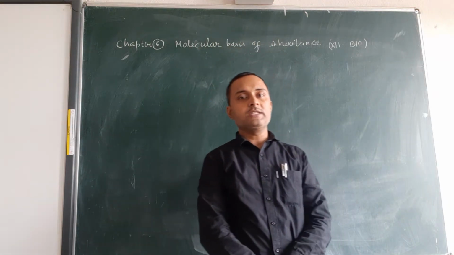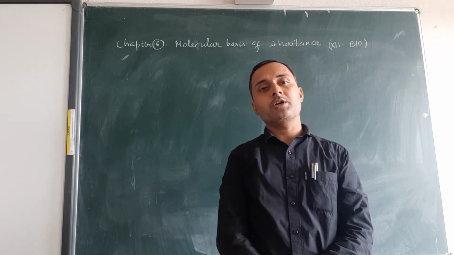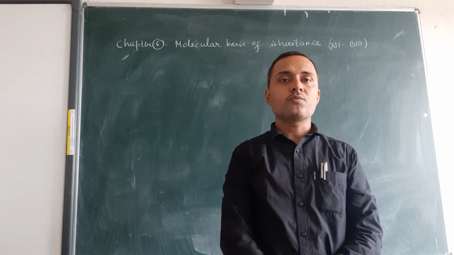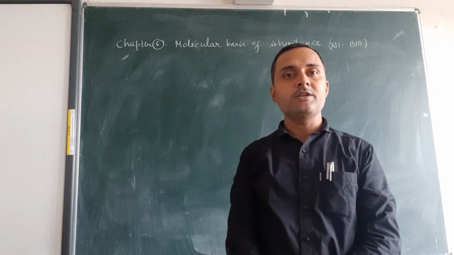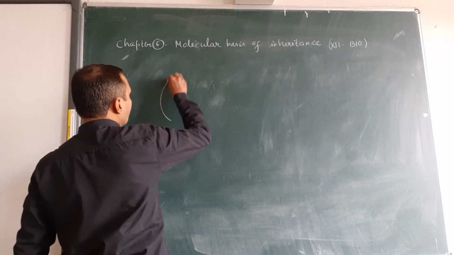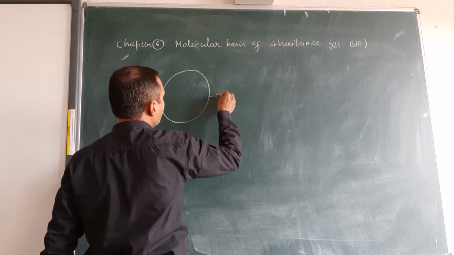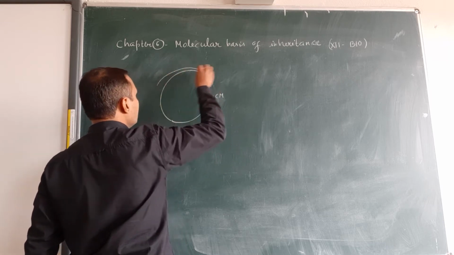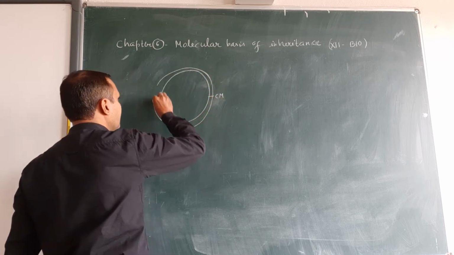Good morning students. In this class we are going to discuss the various steps of transcription in prokaryotes and eukaryotes. First of all, you have to know the site of transcription in prokaryotes and eukaryotes. When you see a prokaryotic cell, you will find that it has a cell membrane. In most prokaryotes there is a cell wall outside the cell, for example a bacterial cell.